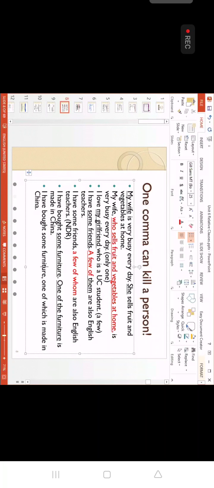Okay. So if it is a person, you use out whom. Okay, one out whom. If it is a thing, we say which. One out which, like this. You see, what you have to understand about the quantifier. So for quantifier, we don't omit it. We keep it the same here. Okay. One out which. So we have to use whom and which. Okay. You see what you have to be careful about.